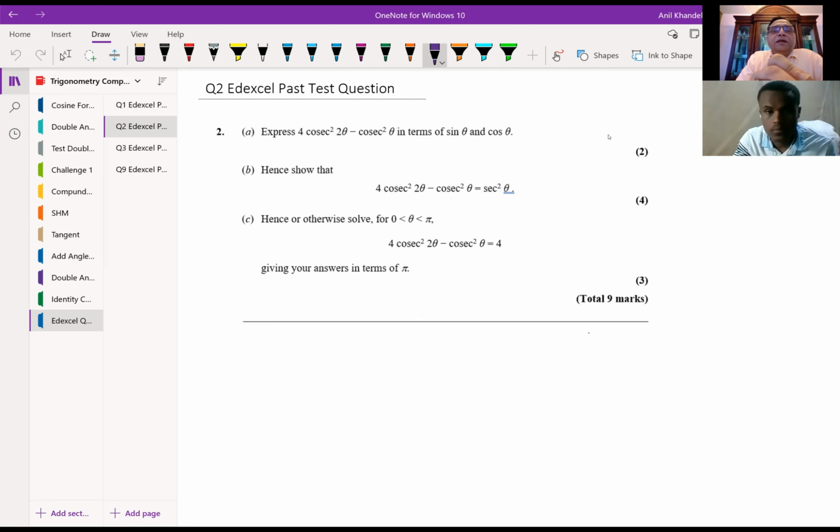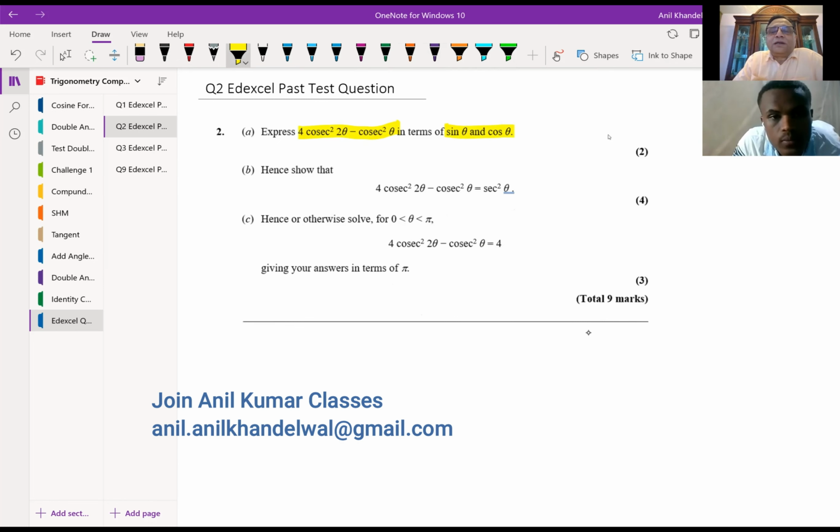So first, we have to begin with the expression and write it in terms of both sine and cosine, correct? Once you do that, you could also show that this is equal to secant square theta. That's an exercise. And based on this, we have a question here that all this is equal to 4. When you look at these two questions, you can correlate one thing: 4 cosecant square 2 theta minus cosecant square theta is secant square theta, which is equal to 4. So one part of the equation becomes simple: secant square theta equals 4 needs to be solved. Do you see that?